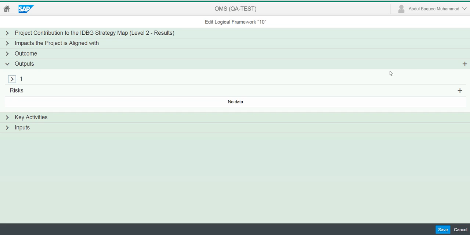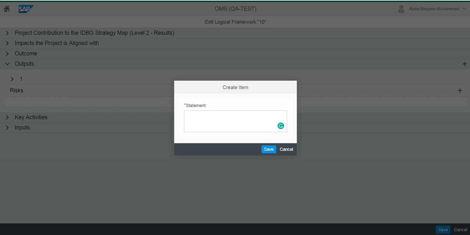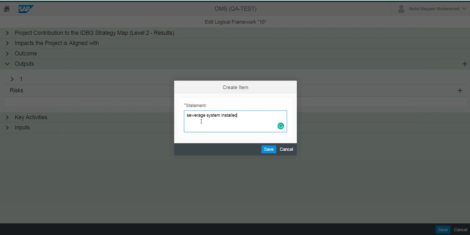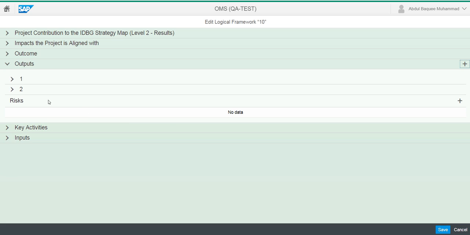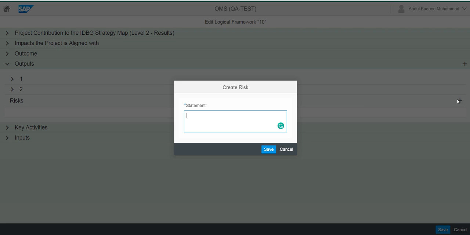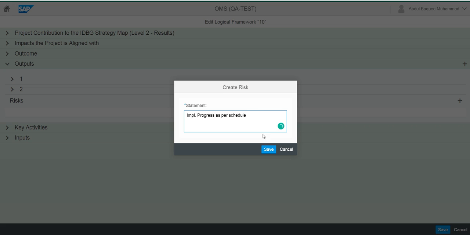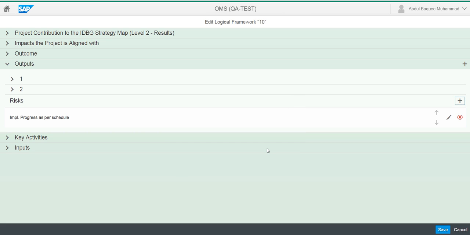How about I create another output and then we come back? I think that will be better. Okay, so let me create the second output, which was here, sewerage systems installed. I think this will be less confusing for you, and I just added it. So I have this 2, and the risk, as you can see, is common to all of them. So risk is not really tied to things, so I can just bring this one for simplicity: implementation progress as per schedule.